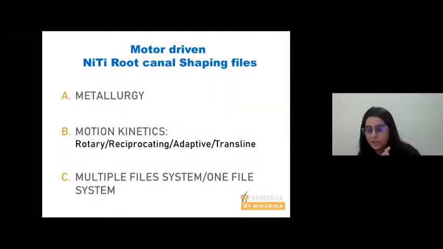These 5 files are there, right? But with 2 Shape, you have TS1 and TS2. With Wave One, you have only one file system. So this is how the files are categorized. There are multiple files to do shaping. There is a single file to do shaping, right?